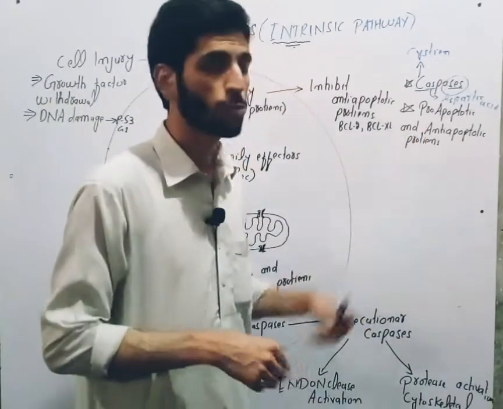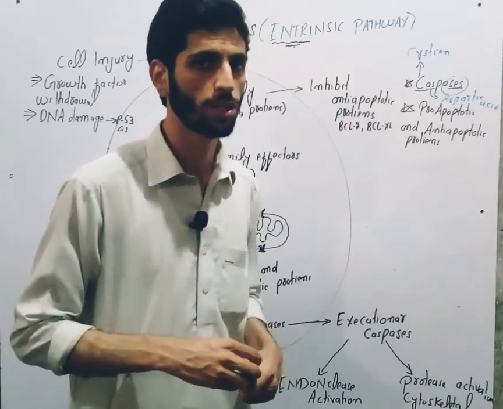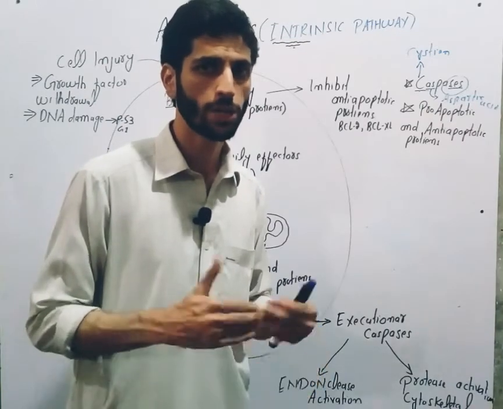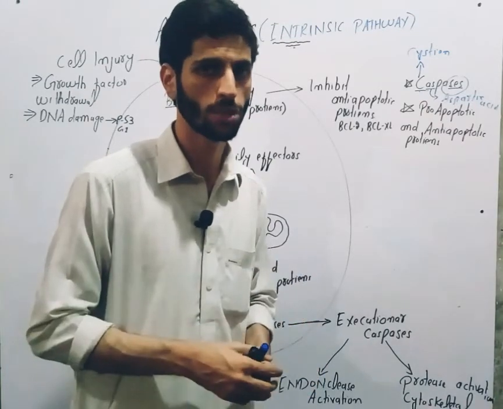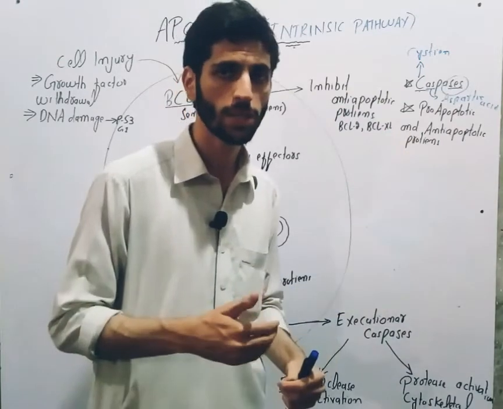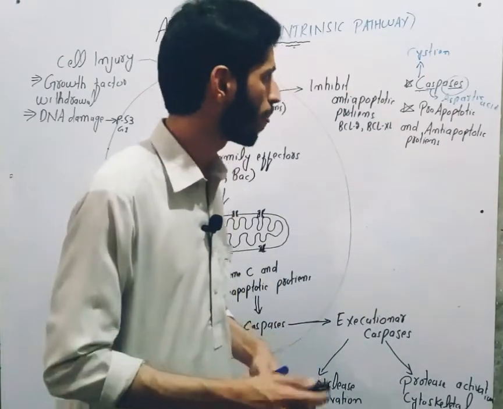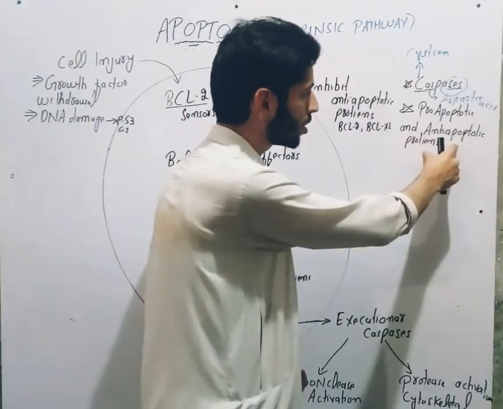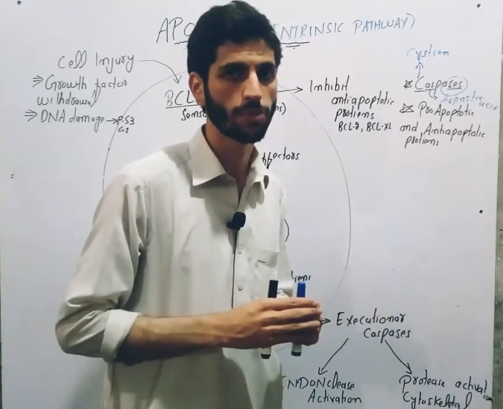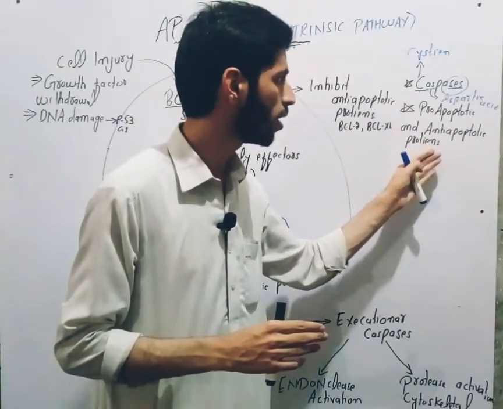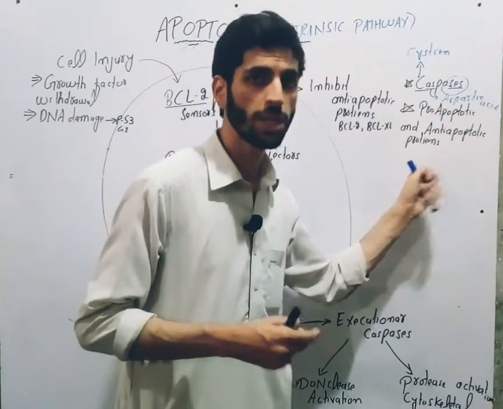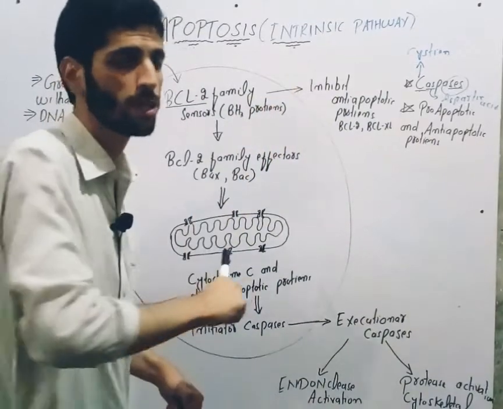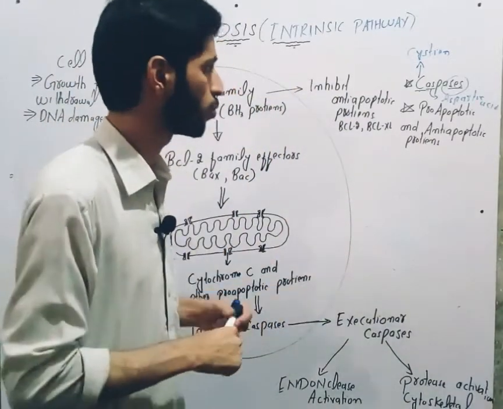Now let's discuss pro-apoptotic and anti-apoptotic proteins. Pro-apoptotic proteins are those proteins which activate or stimulate apoptosis. On the other hand, anti-apoptotic proteins are those proteins which inhibit apoptosis. When these proteins are in active form, they inhibit apoptosis. For both intrinsic and extrinsic pathways, there are some pro-apoptotic and anti-apoptotic proteins.